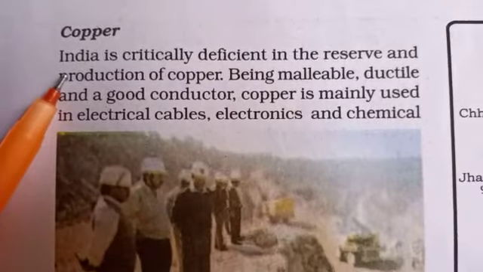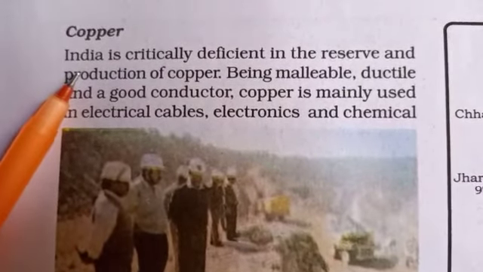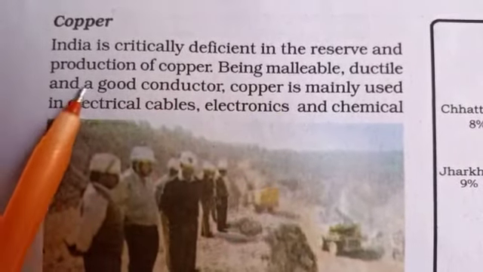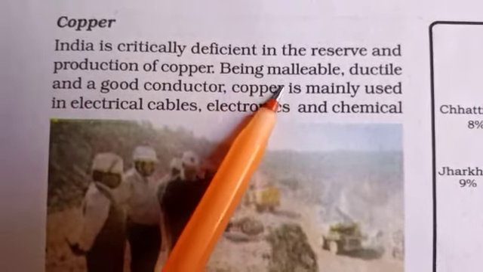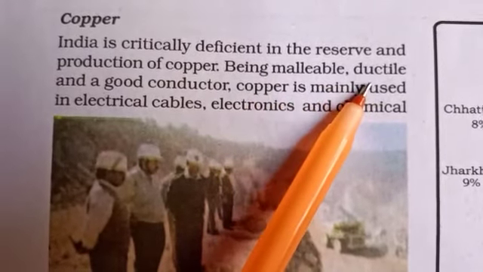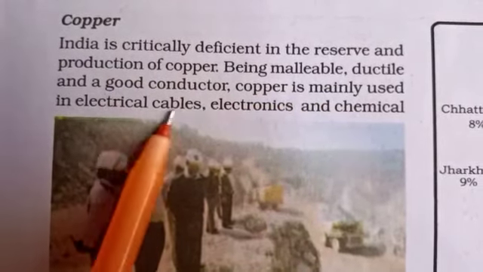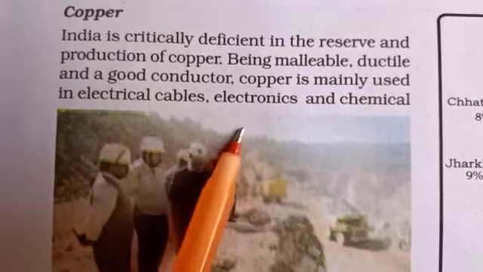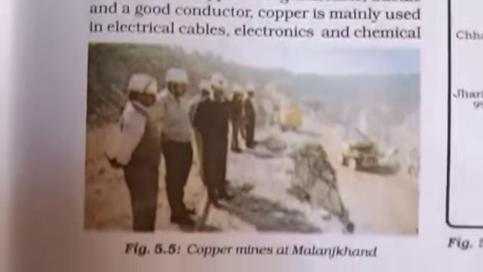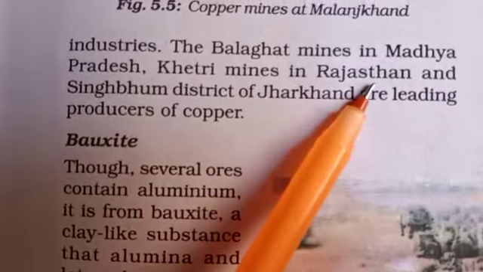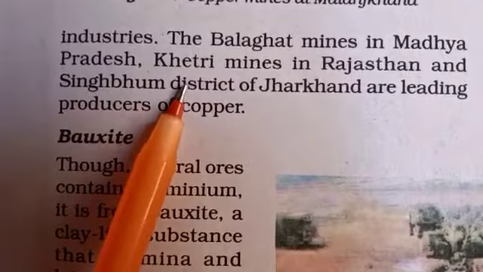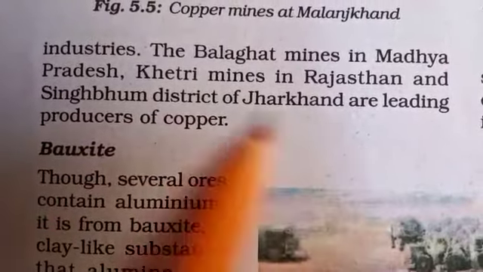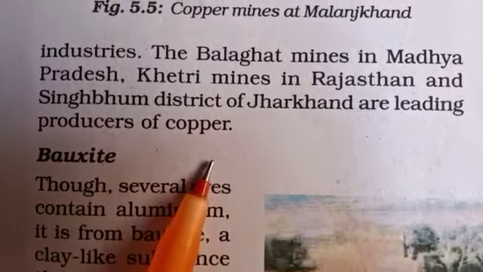Next topic is copper. India is critically deficient in the reserves and production of copper. Being malleable, ductile and a good conductor, copper is mainly used in electrical cables, electronics and chemical industries. The Balaghat mine in MP, Khetri in Rajasthan and Singhbhum district of Jharkhand are leading producers of copper.